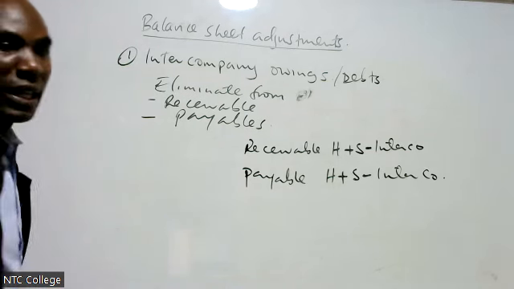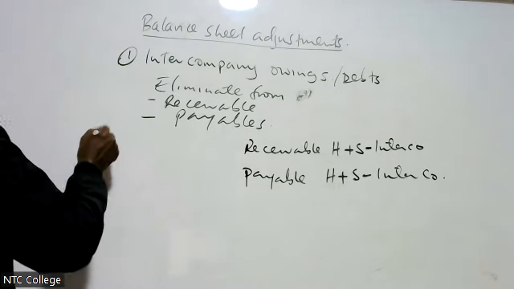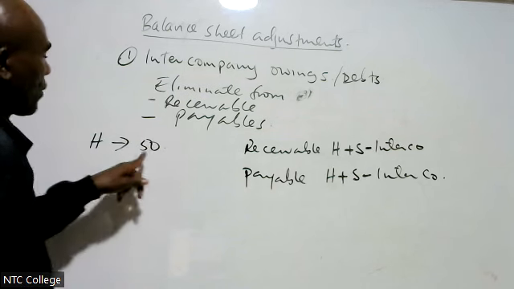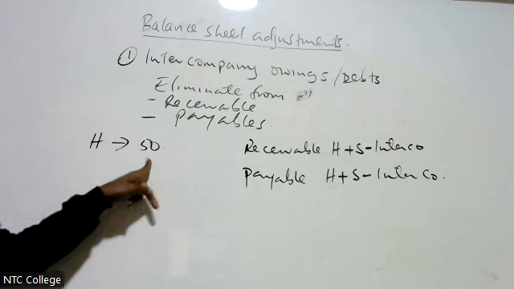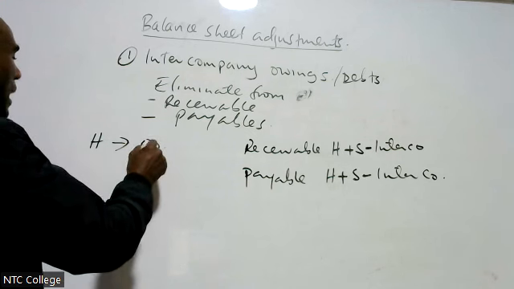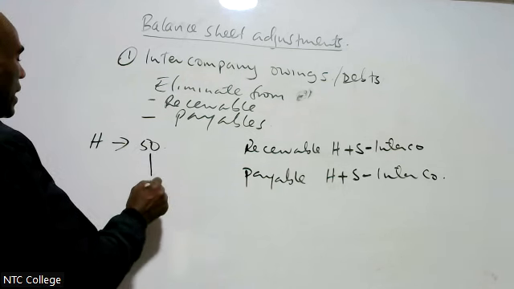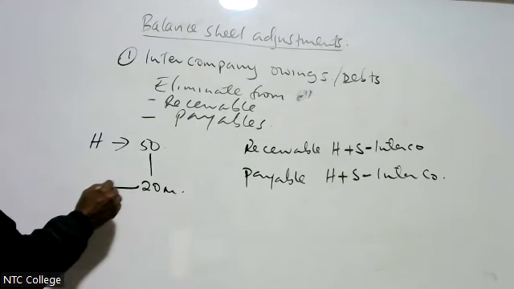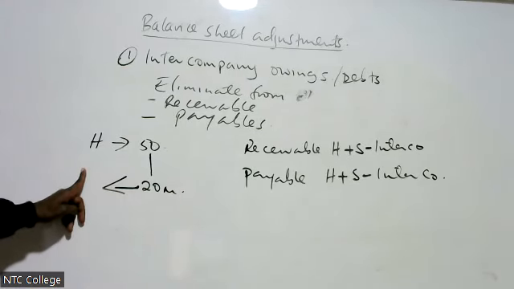Let me give you an example here. H gave shillings 50 million to S. But during the year, S has sent some 20 million to H. But H has not received this money.